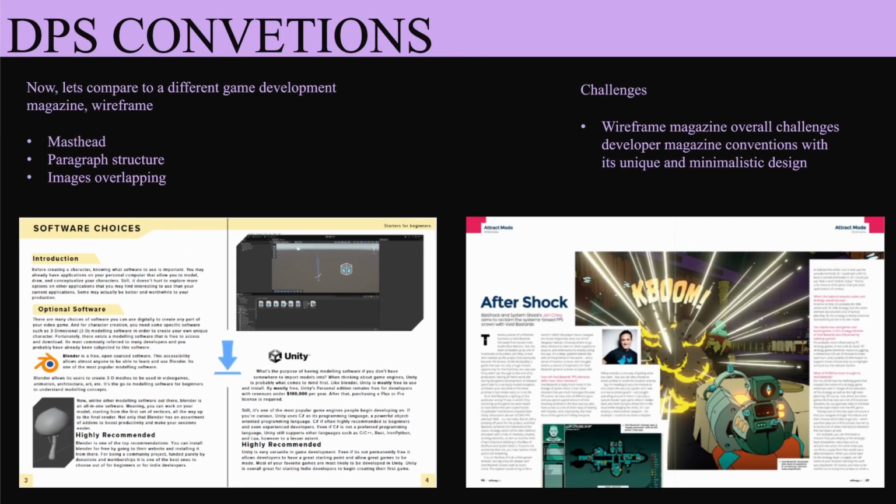Now, let's bring in one of Workspace's biggest inspirations, which is a more modern magazine compared to the other game developer magazines. Wireframe is a magazine most notable for its modern design, which you can see on the right. They both share the same masthead on the top, with paragraph structure and images overlapping with the other elements of the magazine. However, Wireframe's design mainly challenges the conventional design that other magazines implement, as Wireframe takes the modern and minimalistic design of today.